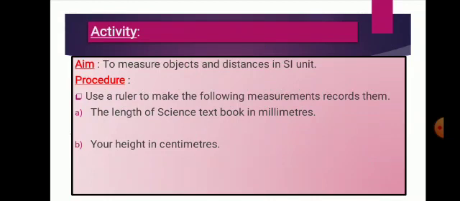Now at last I have given you one activity to measure objects at a distance in the SI unit. In this specific unit you have to find the length. See, use a ruler for measuring these things. First, the length of your science textbook in millimeters. If you measure it with your measuring scale, it is given in centimeter. So you have to convert it into millimeter. Okay. Now second is your height in centimeters. This you will do with a measuring tape. Clear?